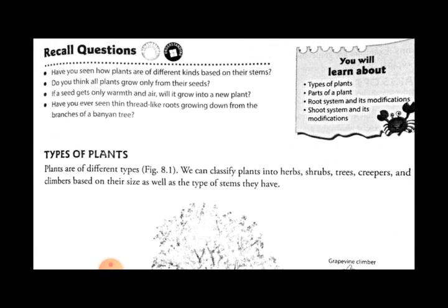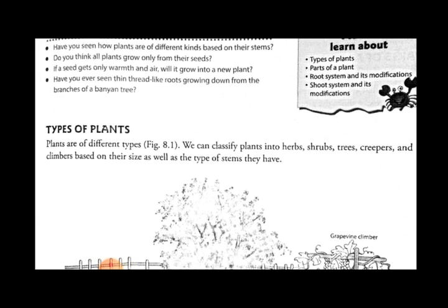So my dear students, plants are of different types. We can classify the plants into herbs, shrubs, trees, creepers and climbers based on their size as well as the type of stem they have.